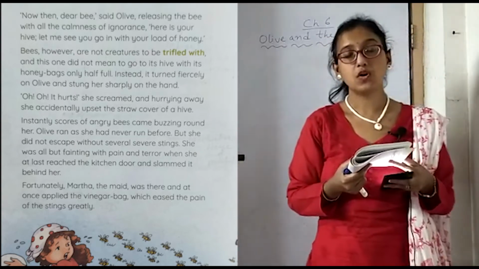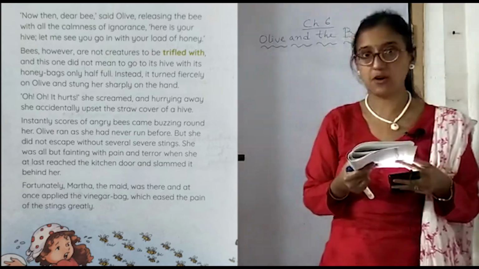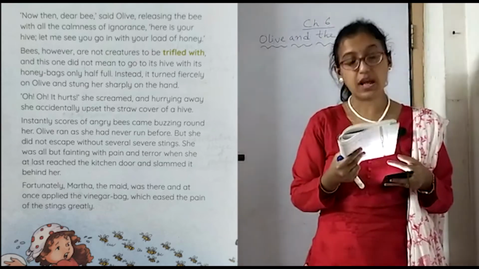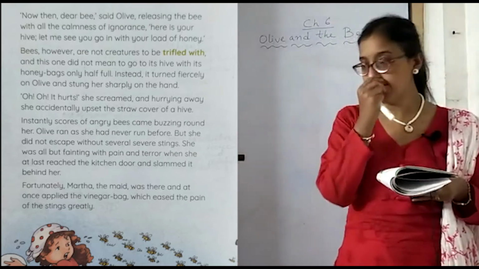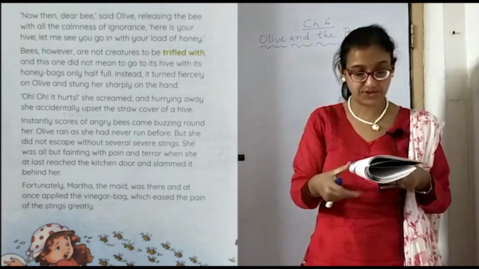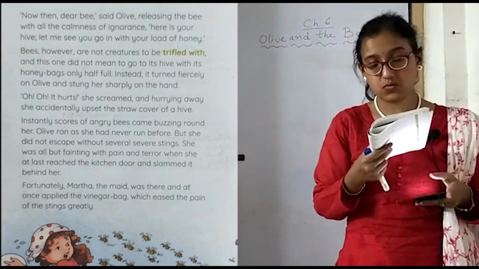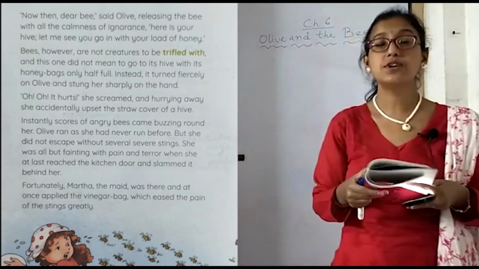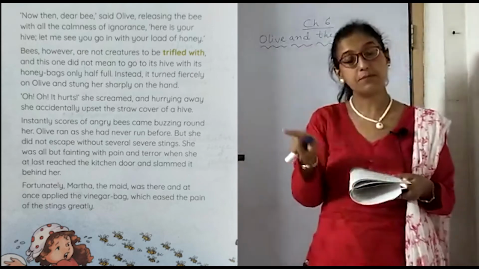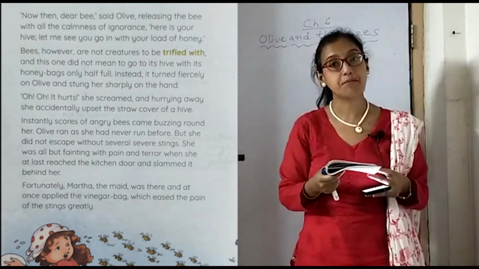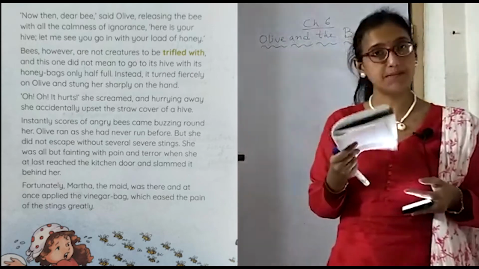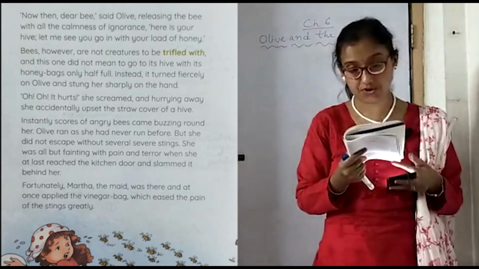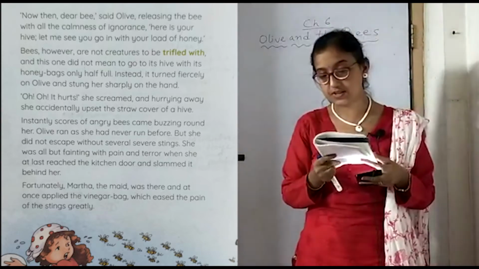She released the bee from the handkerchief. Here is your hive, please get into it. Let me see you go in with your load of honey. Bees, however, are not creatures to be trifled with.